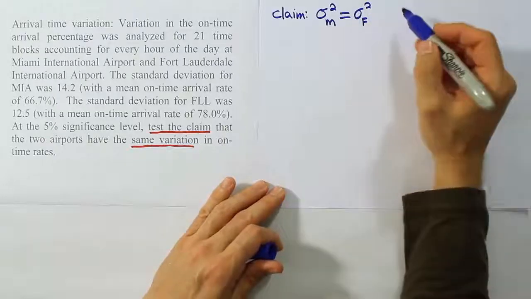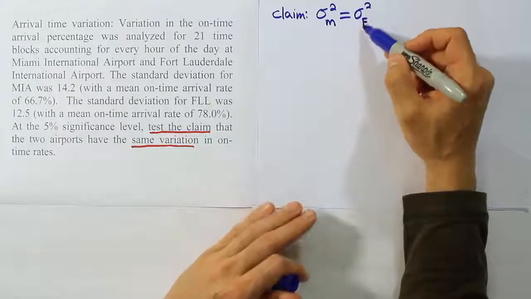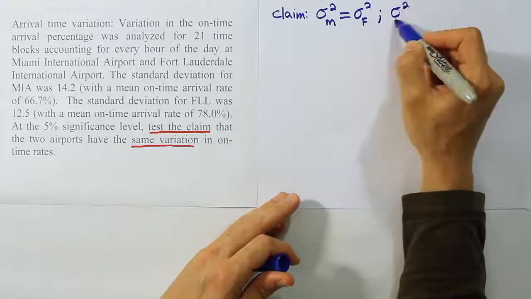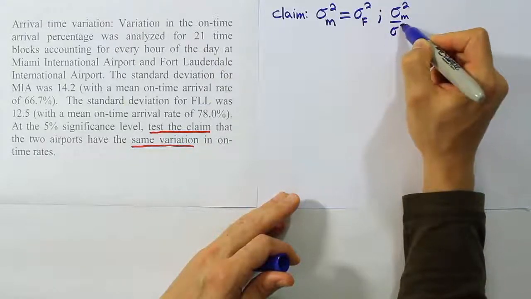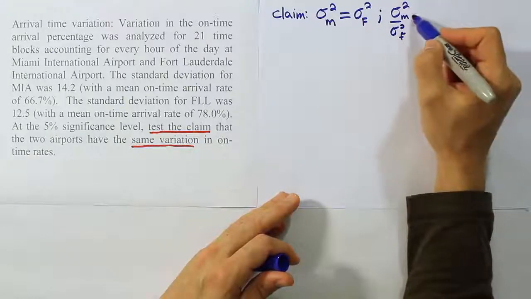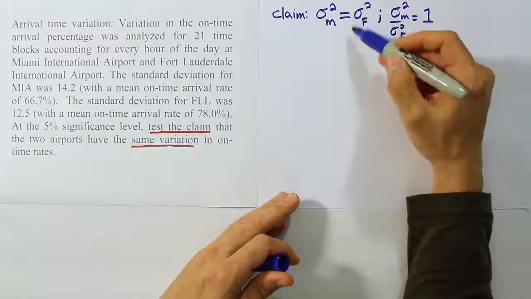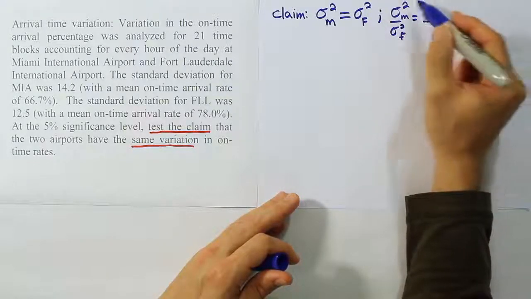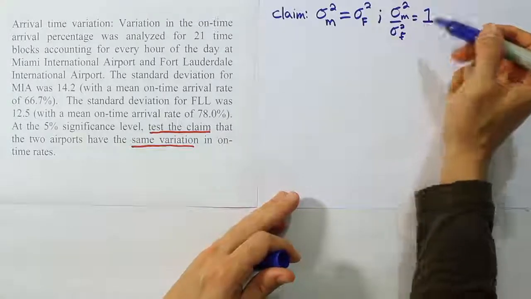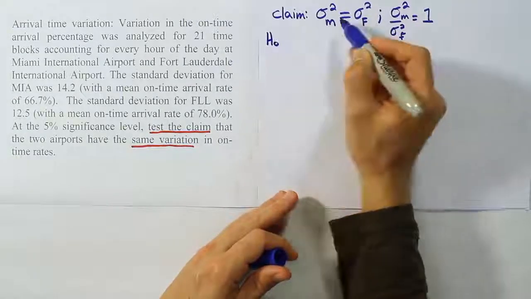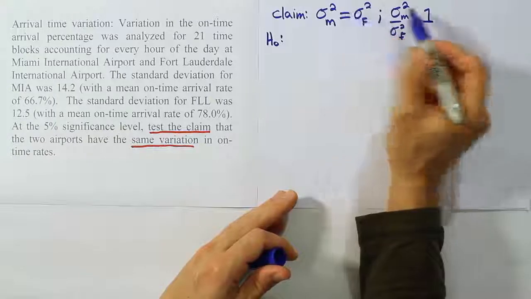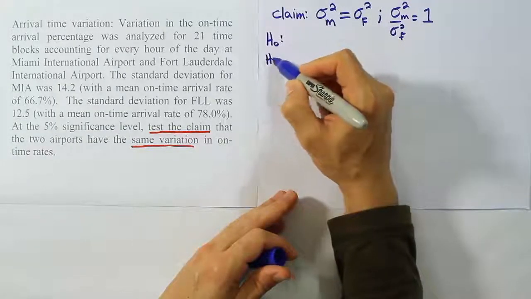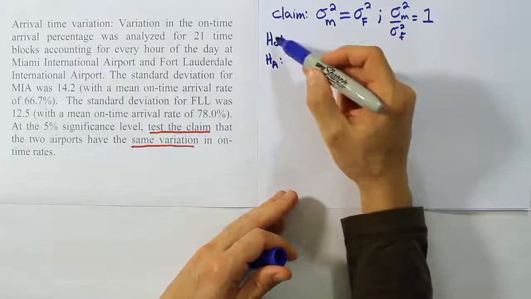Another way you could express this claim is to divide both sides by sigma squared F. Then we would end up with sigma squared M divided by sigma squared F equals 1, because if you divide the right-hand side by sigma squared F, you get 1. Some professors express this type of claim in this fashion. I don't like to do that, so I just leave mine in the straight line like we've normally done. There's nothing different about these other than an algebraic manipulation to make it look a little different. All right, let's continue with H0 and HA.